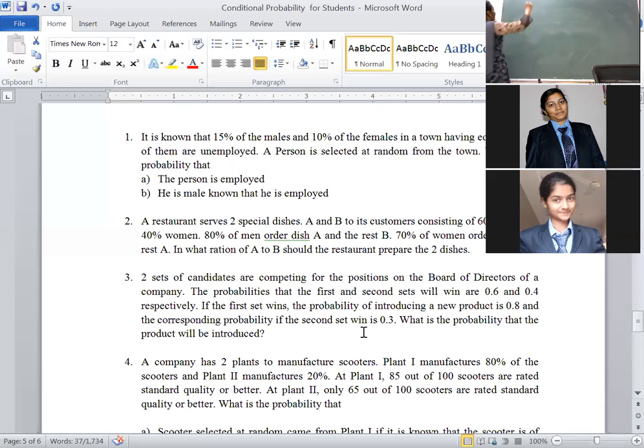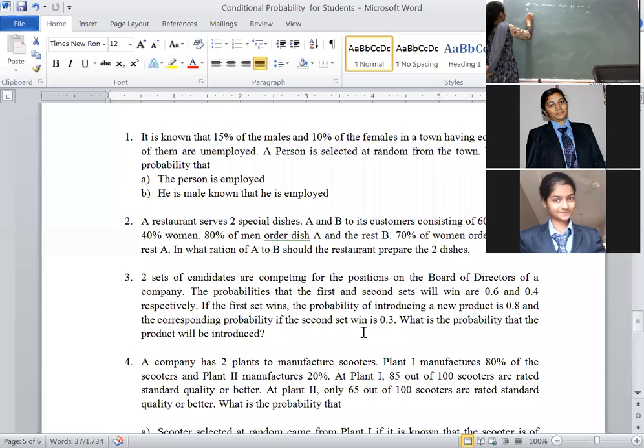Identify the events. First one, there were two dishes in a restaurant. That means the dishes' names are called A and B. That's why we are taking them as A and B. The customer orders, steps are very important in the final examination. No shortcuts, please. The customer orders dish A. Similarly, second one, B. The customer orders dish B. That is one more event.